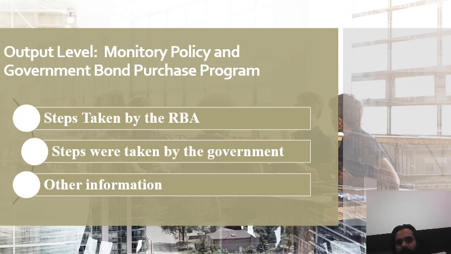It is so because, by the steps of the RBA, the whole household sector and business cash flow were boosted, as the market is now able to start trading again. And in 2022, the RBA started the process of normalizing monetary policy. So these steps are very important and improved the market conditions of Australia.